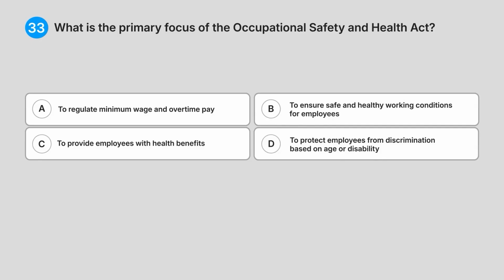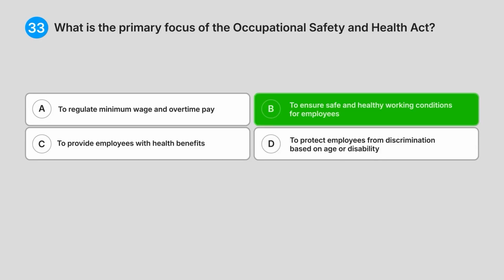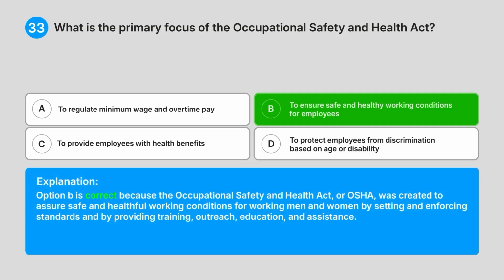Correct answer, B. To ensure safe and healthy working conditions for employees. Explanation. Option B is correct because the Occupational Safety and Health Act, or OSHA, was created to assure safe and healthful working conditions for working men and women by setting and enforcing standards and by providing training, outreach, education, and assistance.